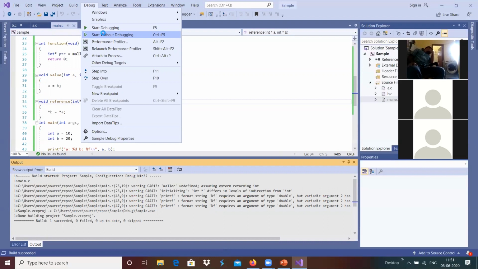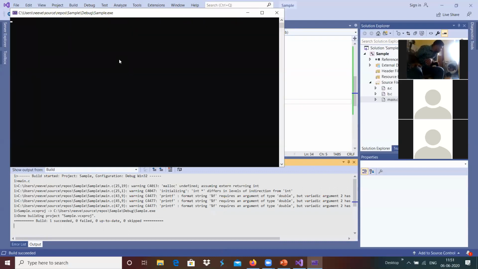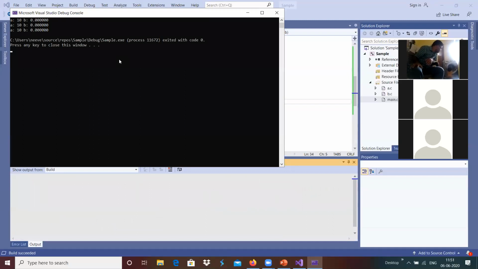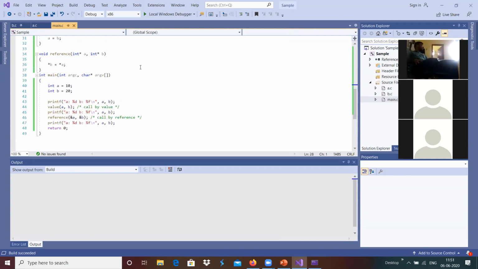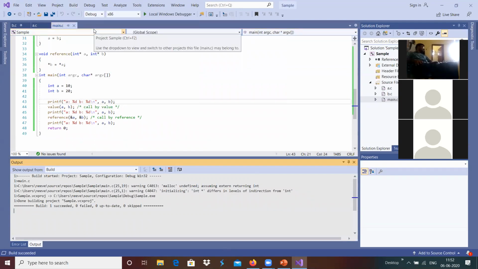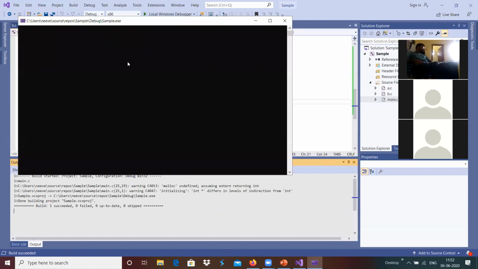Whenever we do debugging, sorry, this should be D. Yeah. %d, or without debugging.